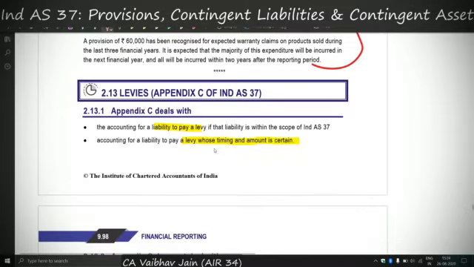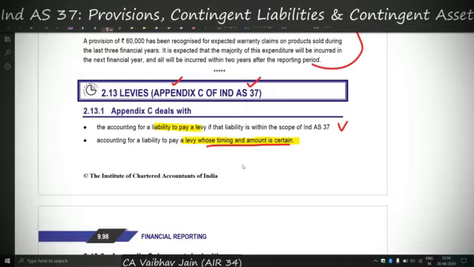So what is Appendix C? See, this is not covered under Ind AS 37 specifically, but under an appendix of the Ind AS 37. So Appendix C says that the accounting for a liability to pay a levy, if that liability is within the scope of Ind AS 37, or the accounting for a liability to pay a levy whose timing and amount is certain.